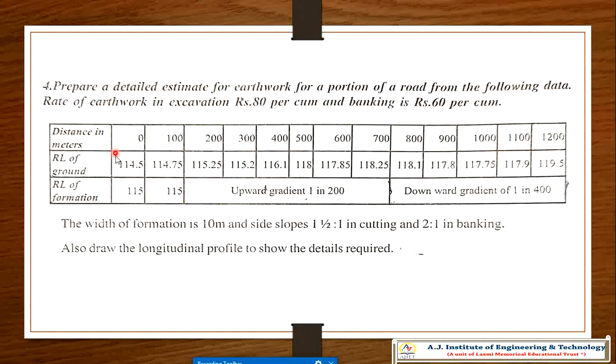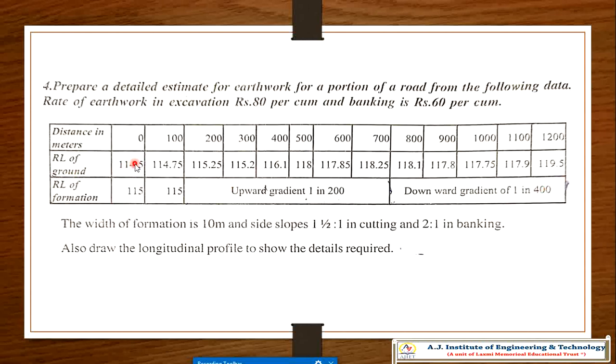The RL of ground level is 114.5, 114.75, 115.25, 115.2, 116.1, 118, and 117.85 for 600, 118.25, 118.1, 117.8, 117.75, 117.9, and finally 119.5. So this is the RL of ground, the actual ground profile.